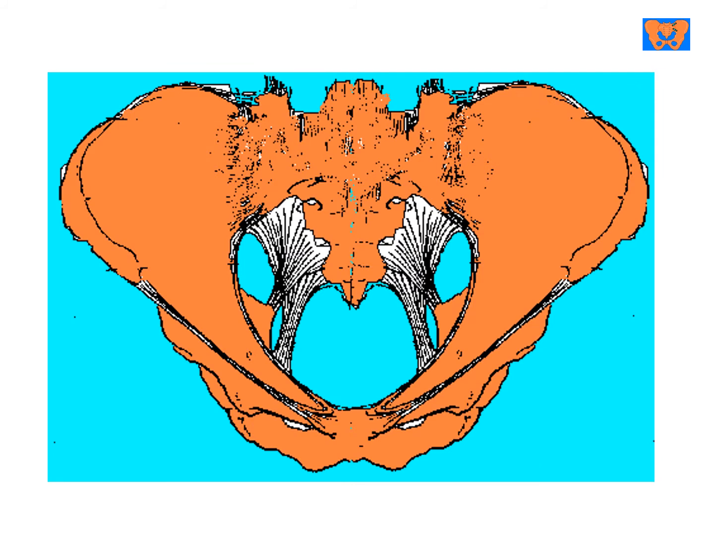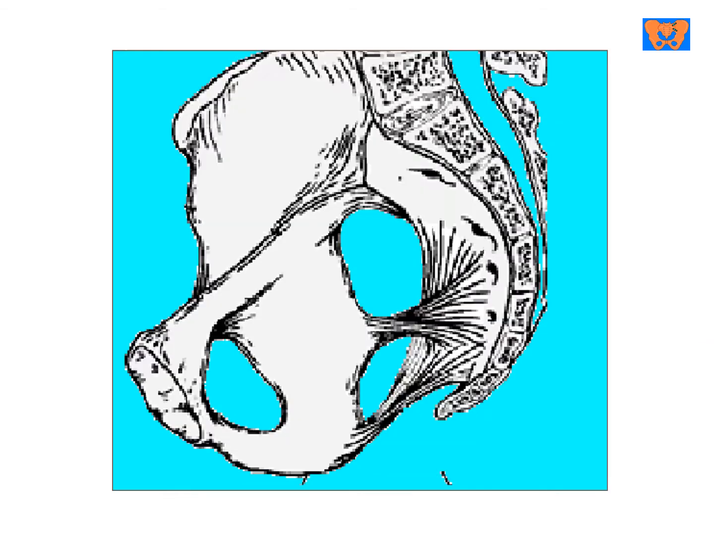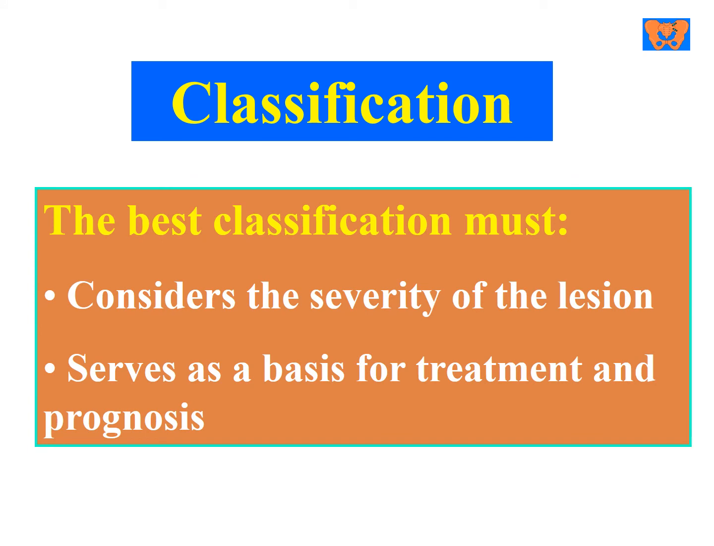Again, the stability of the pelvis depends mainly on the ligaments, like the pelvic floor ligaments, the sacrotuberous and sacrospinous ligaments, and the symphysis pubis. The best classifications of pelvic injuries depend mainly on the severity of the lesions and the basis of treatment on the severity of the lesion or the direction of the forces acting on the pelvis.